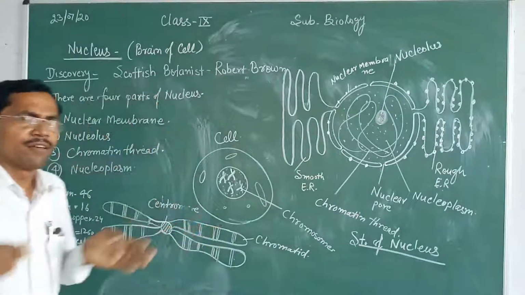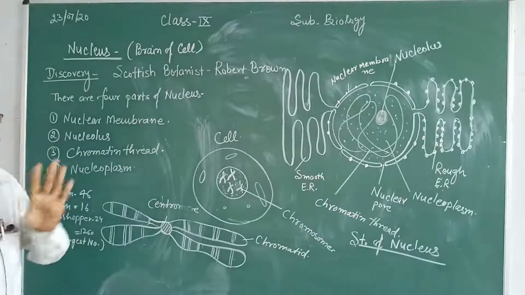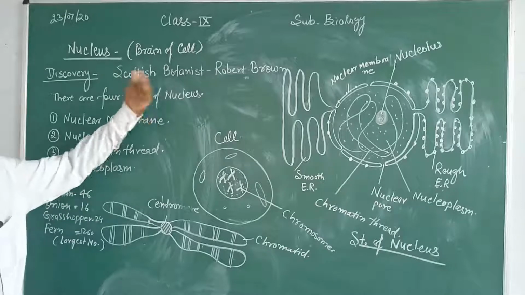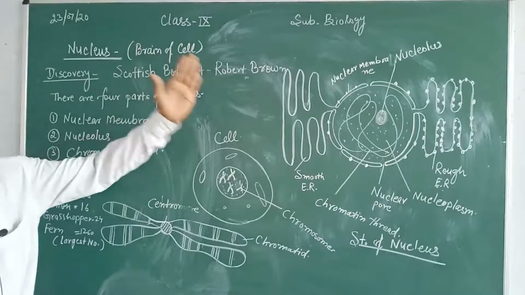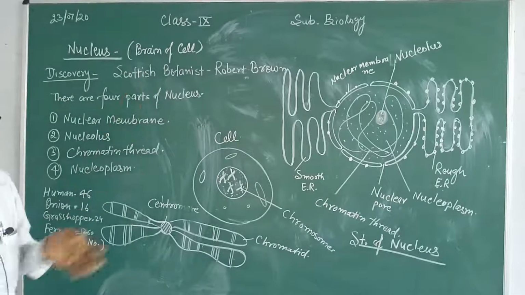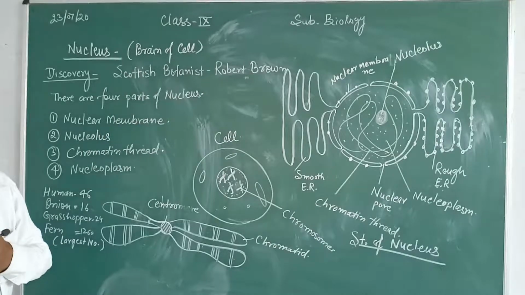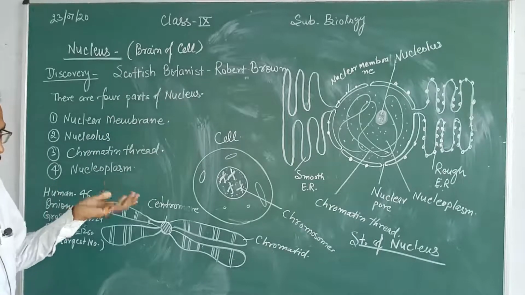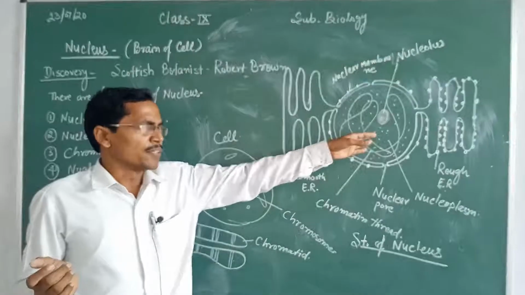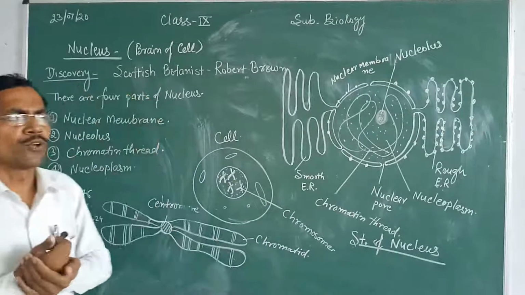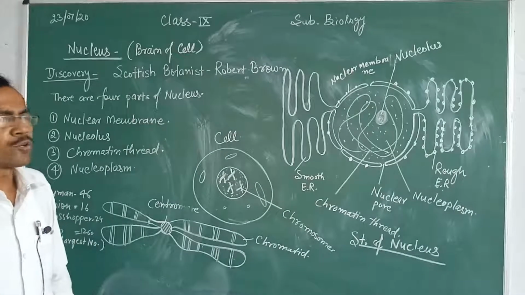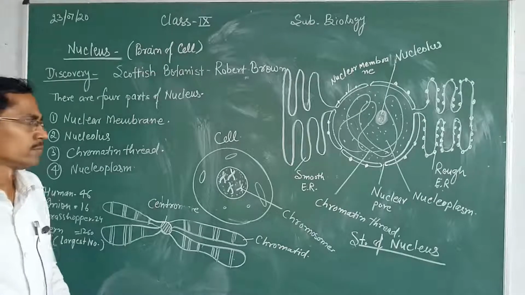After division, new cells are formed. During the time of division, the nucleus divides, and the division of the nucleus is called karyokinesis, and after that the cytoplasm divides, and the cytoplasm division is known as cytokinesis.